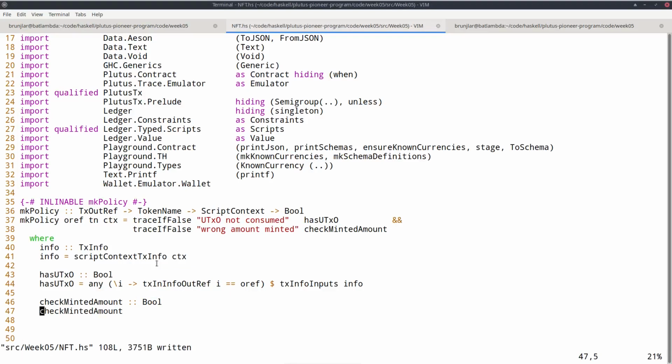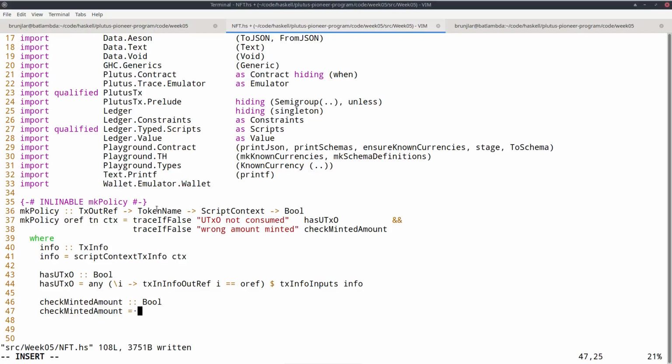Now, how do we implement this? We want to check that in this transaction, the only coin that is forged is the one with the currency symbol we are just defining by this policy, the given token name, and then the amount should be 1, just one coin.